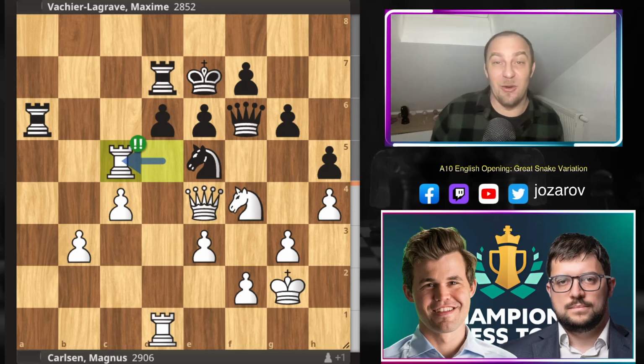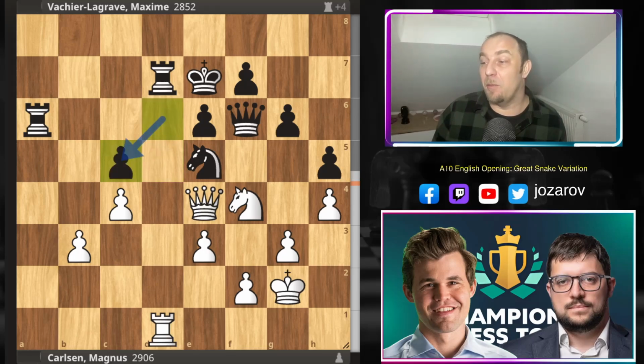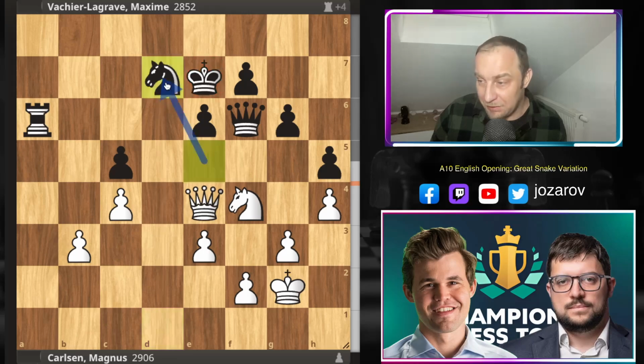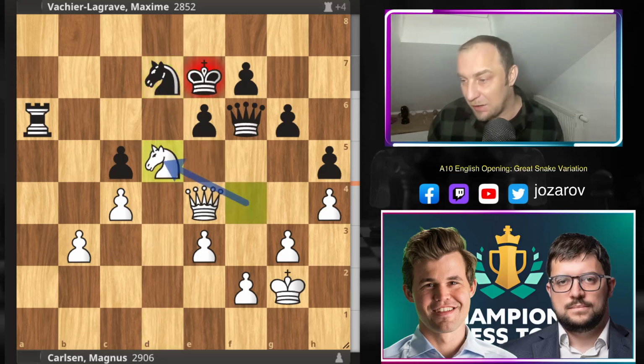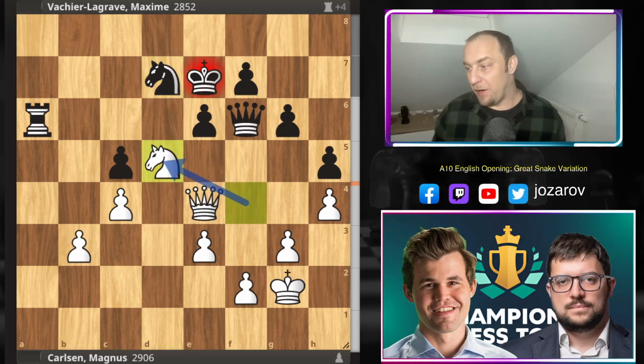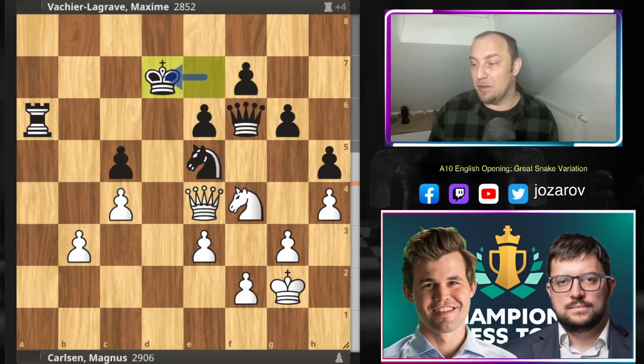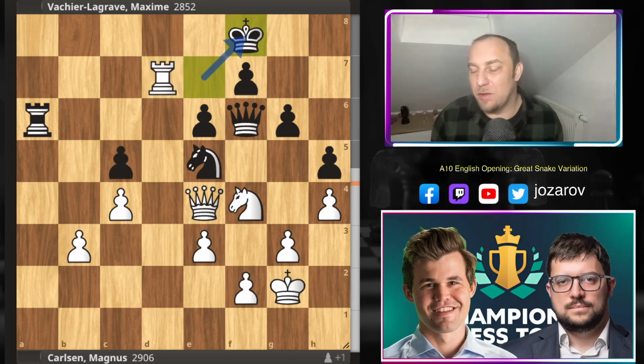This is the way to go. After d takes c5, now Magnus takes, knight takes, rook takes d7. The issue is knight takes d7 is not working because of the same tactical problem. Knight to d5, the fork wins the game here for white. So that's why after rook to d7, MVL was forced now to play king to d7. Although he could have also gone with the move king to f8, and this would be still playable.